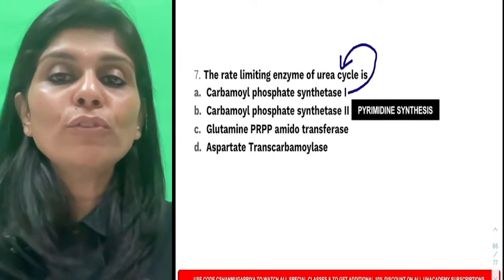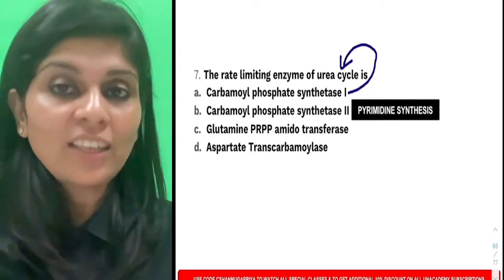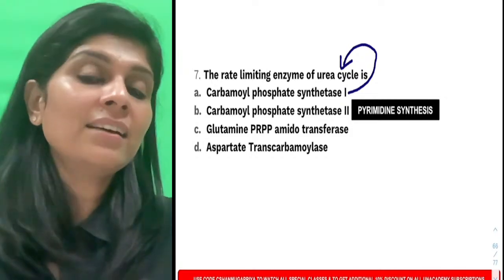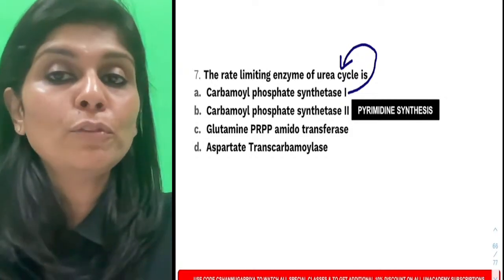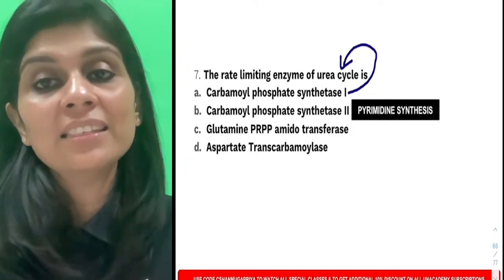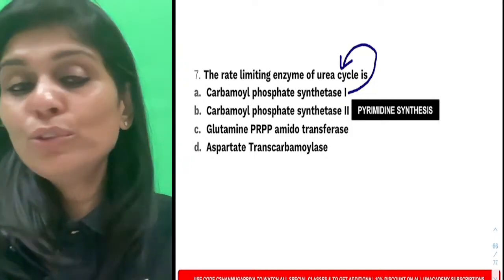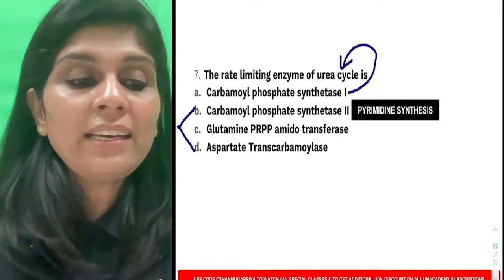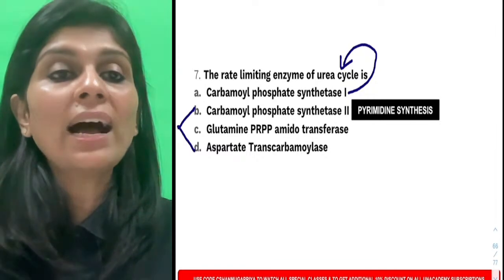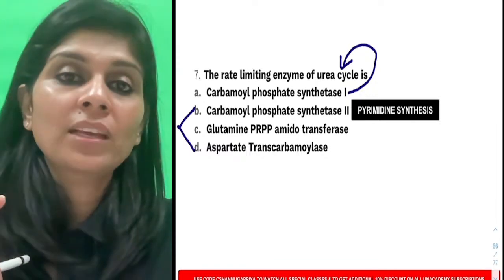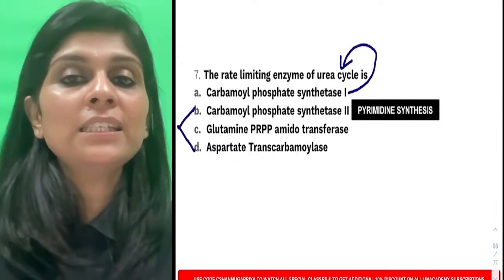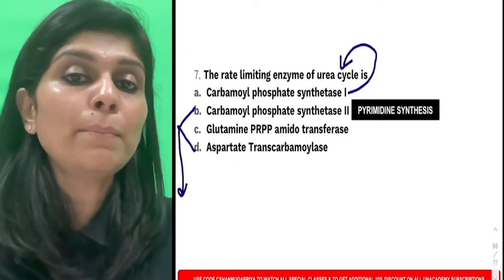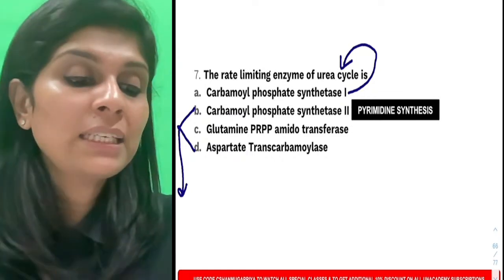And I know many of you would be blinking at me. You are staring at me saying that no, I have learnt aspartate transcarbamylase is the rate limiting enzyme of pyrimidine synthesis. You are giving a different answer. So you will have two answers here. Carbamyl phosphate synthetase 2 and aspartate transcarbamylase are two activities of the same enzyme, and that is the rate limiting enzyme.